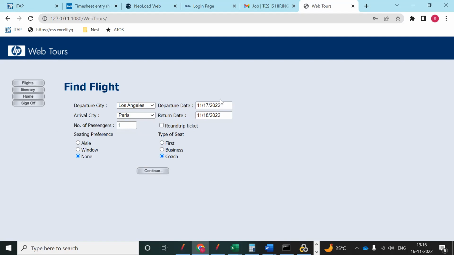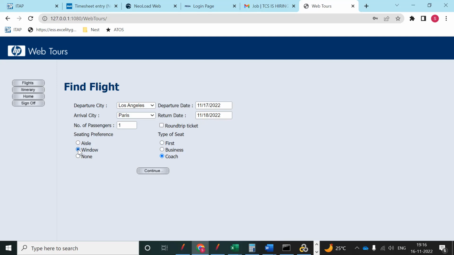And after that, date and time, we know we need to do parameterization. And after that, seating preference, you can observe. Maybe I'm not interested, I'm selecting none. Maybe someone is interested in window, then they select a different one.